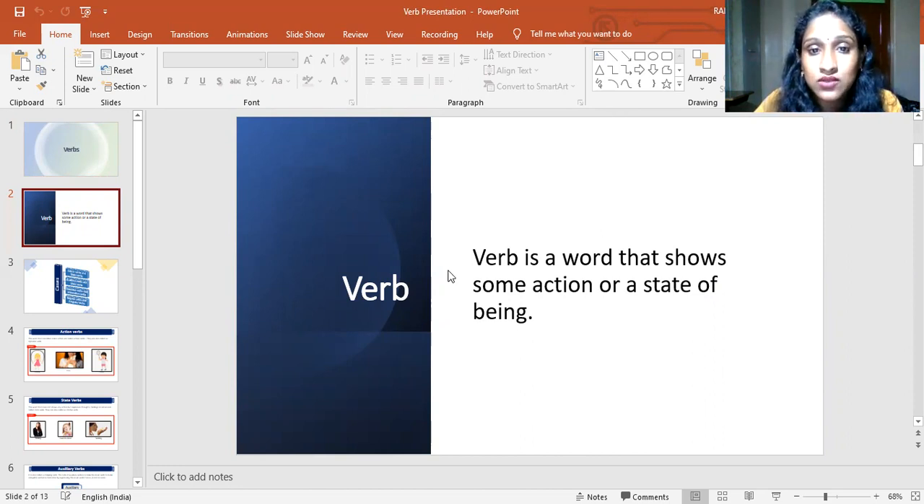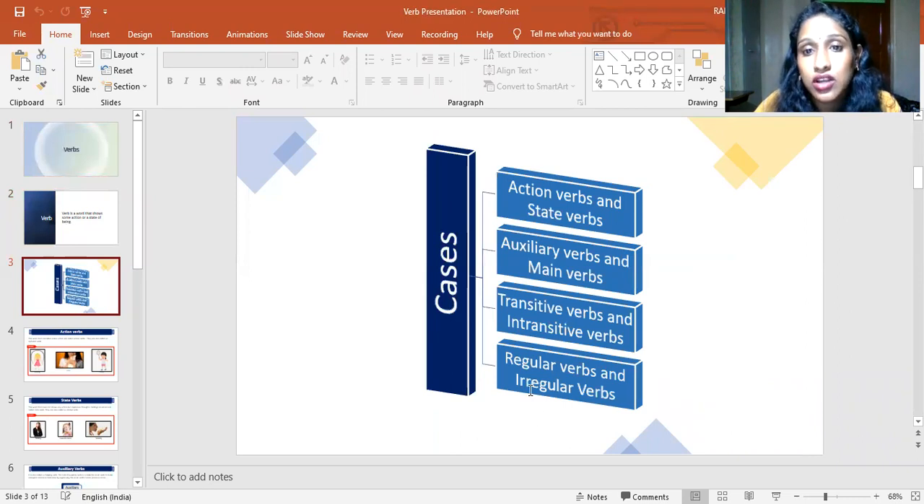So what is a verb? A verb is a word that shows an action or a state of being, which means a state of situation. That is called a verb. Actually, there are four cases of verb. One is action verb and state verb, auxiliary verb and main verb, transitive verb and intransitive verb, and regular verbs and irregular verbs. So let us discuss the first case, which is action verb and state verb.